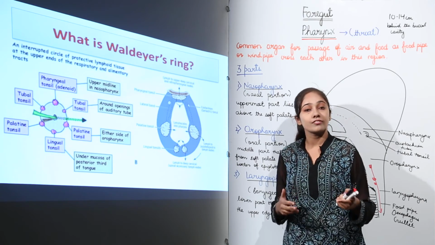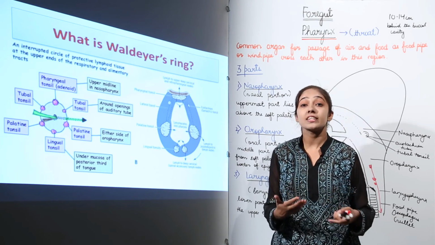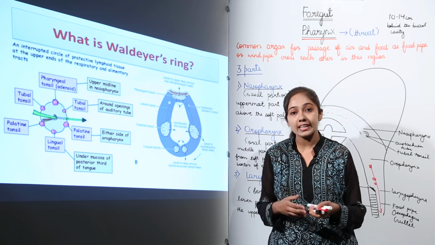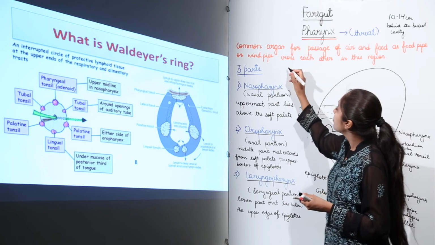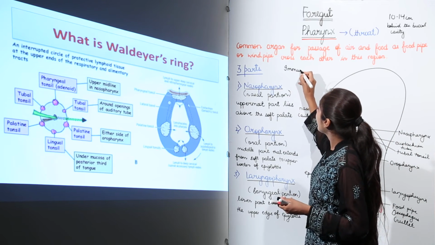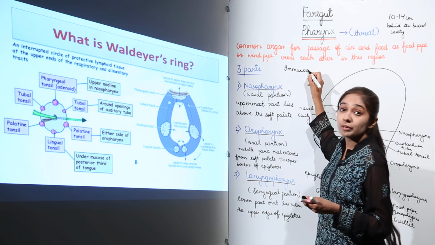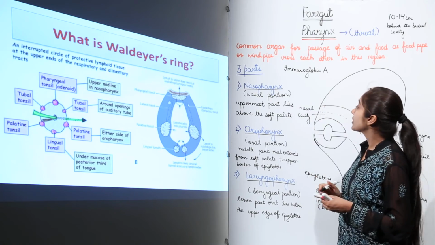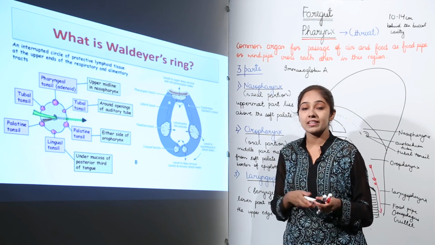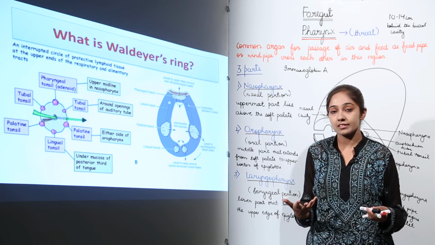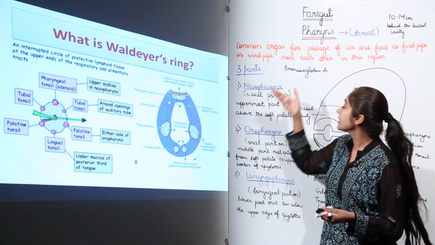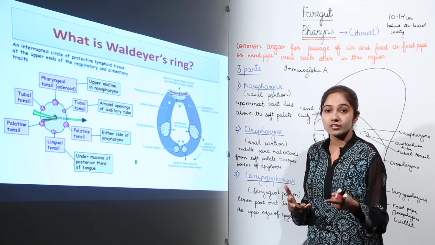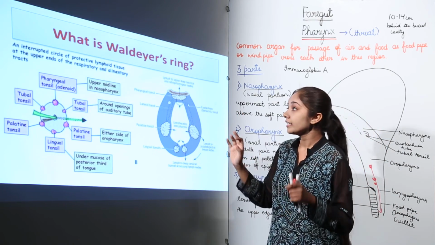Now what is the function of these tonsils? These tonsils help prevent infections. How do they help prevent infections? Because they are going to produce lymphocytes and immunoglobulin A. They form an important part of your immune system. So these tonsils help prevent infections because they form an important part of the lymphatic system. They are going to produce lymphocytes and immunoglobulin A, which helps to fight infections. So this is the function of the tonsils, remember.